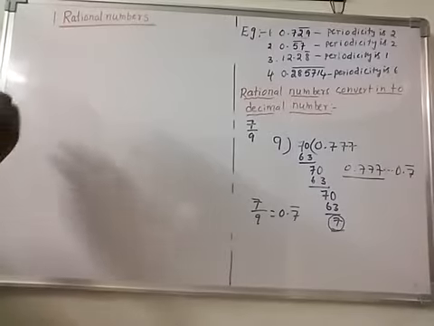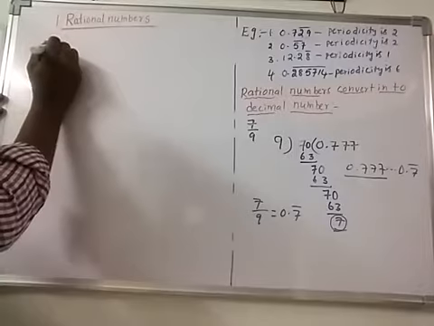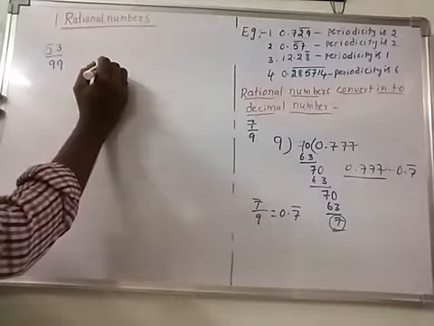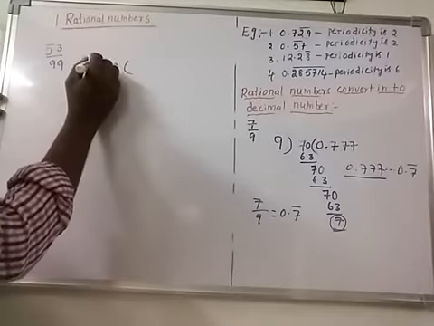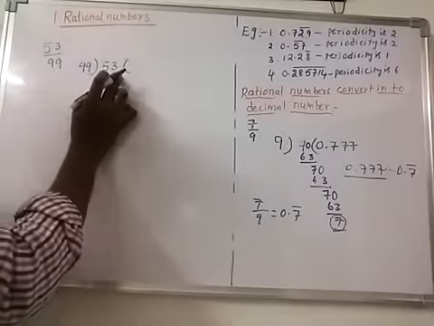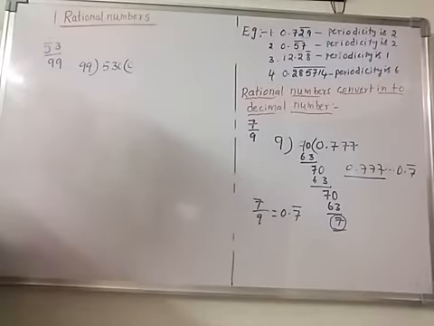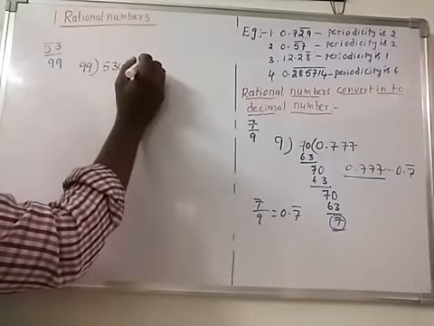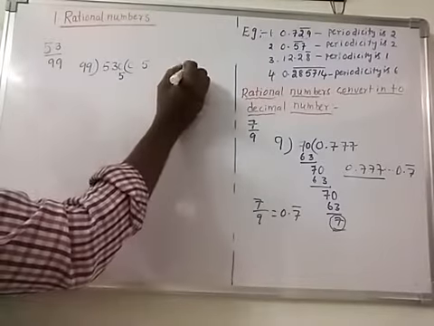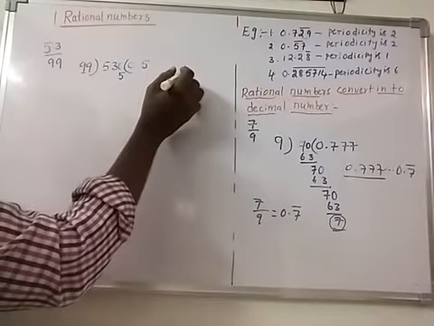And also another example, 53 by 99. Here 53 divided by 99. Will 53 come in the 99 table? No. So you put a point and take a 0. So this will go to 99, 5 nines are 45, and 5 nines are 45 plus 4.